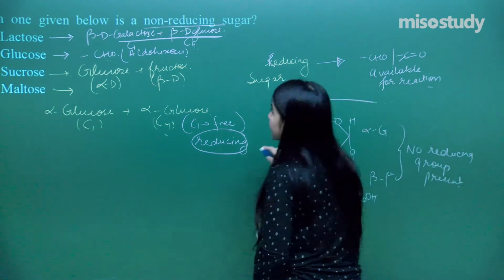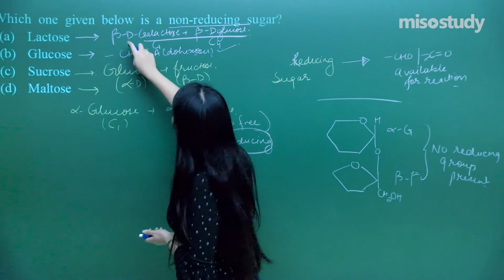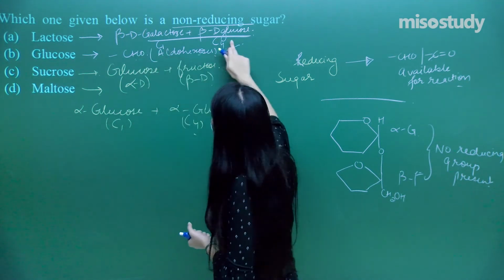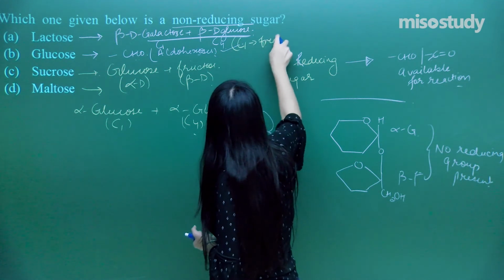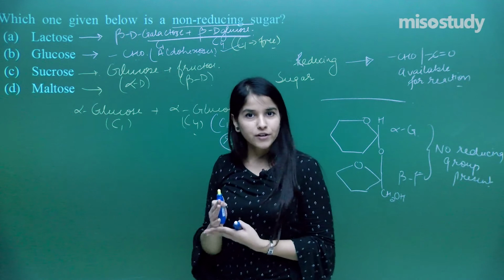And what do we have in this? Glucose is definitely a reducing one. And what about beta D galactose and beta D glucose? Again, C1 is linked with C4. That means here C1 is free for the reaction. That means this is also reducing. So I hope you all have got the answer by now.